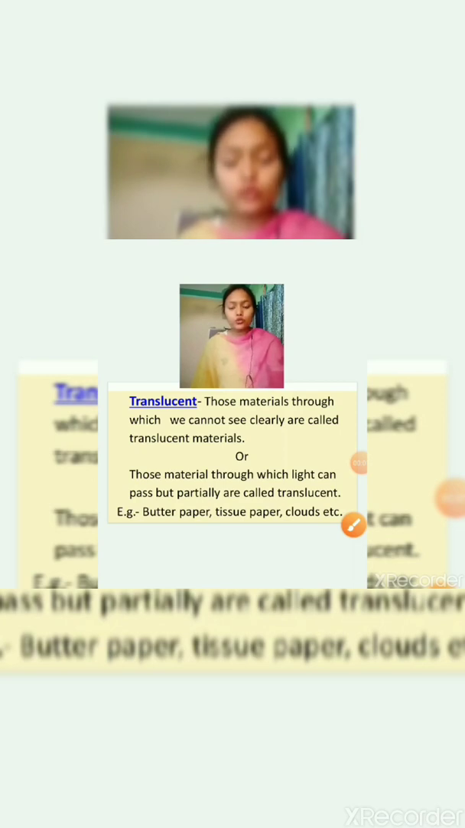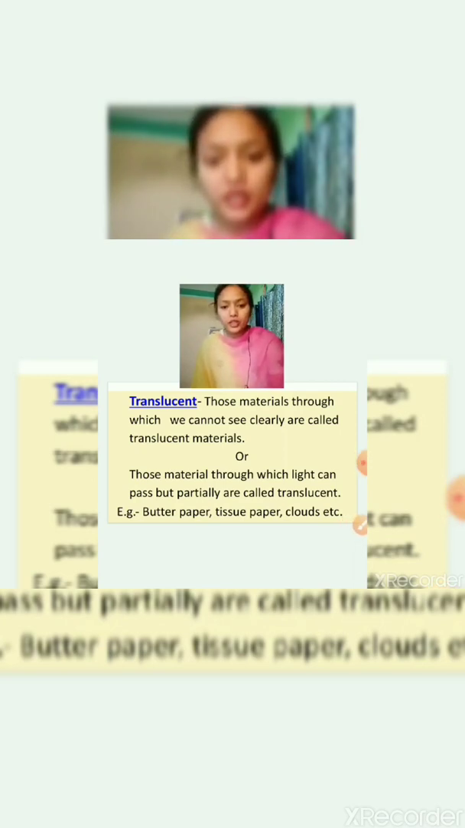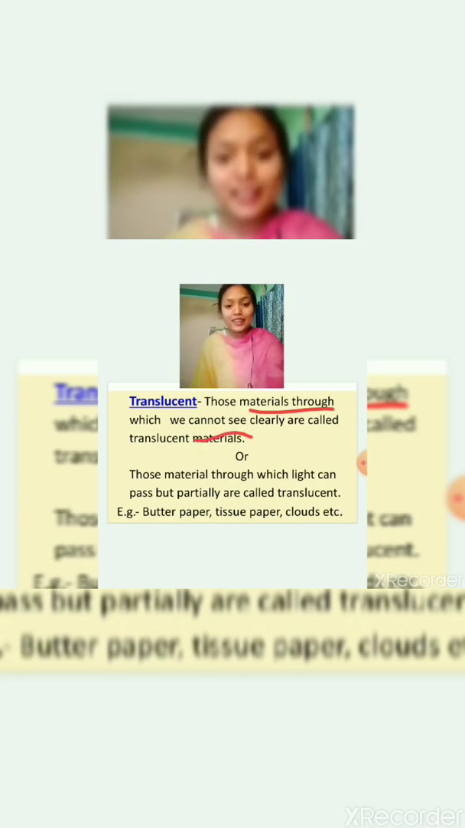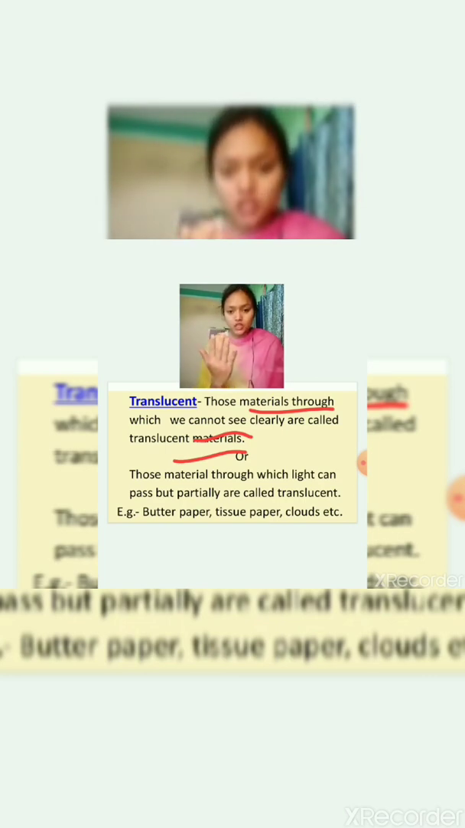Now let's take translucent. What's the definition? Those materials through which we cannot see clearly are called translucent materials. We can also say those materials through which light can pass but partially. Partially means partly. So light can pass but not clearly. We can see through these materials but not clearly.